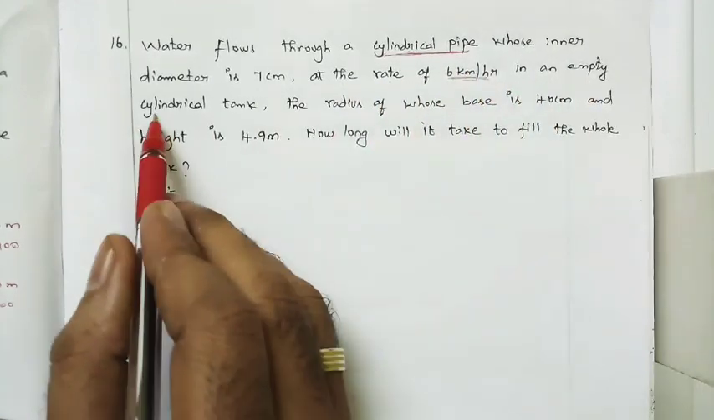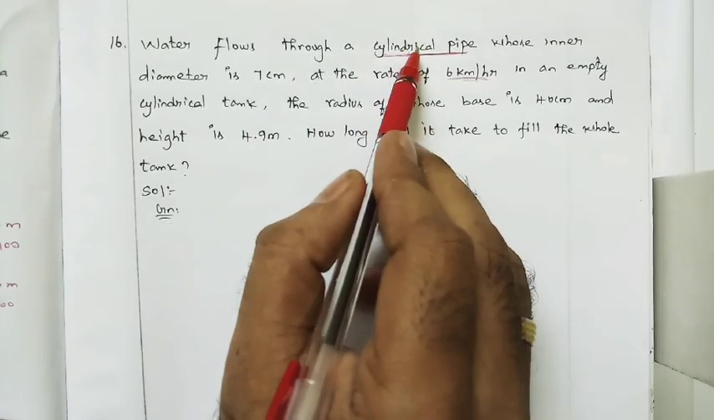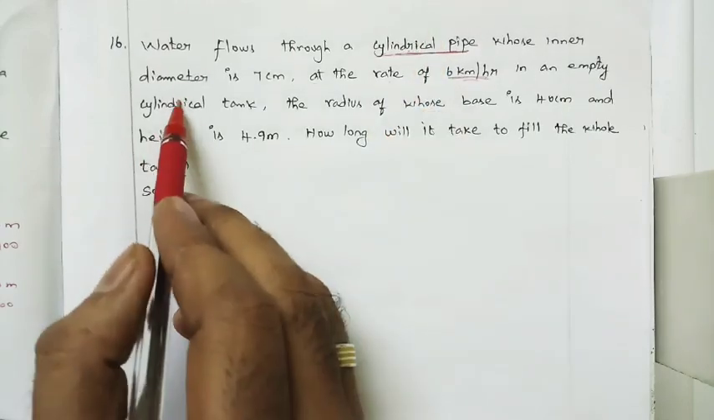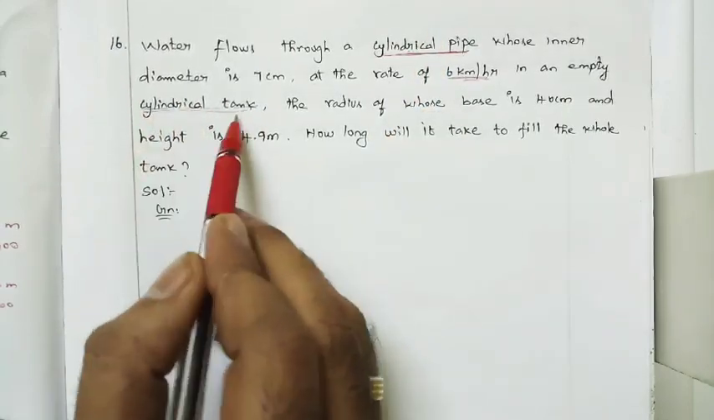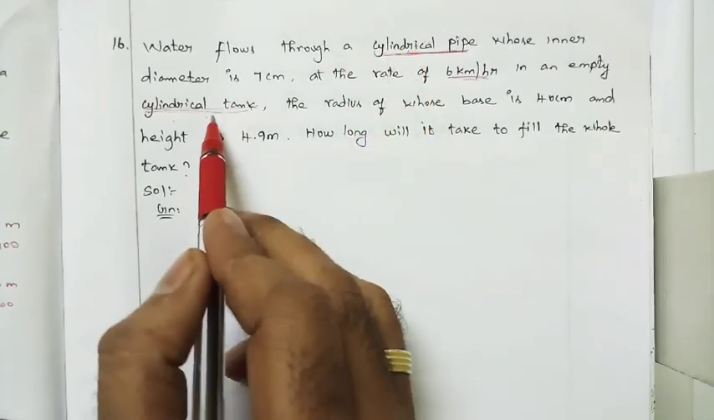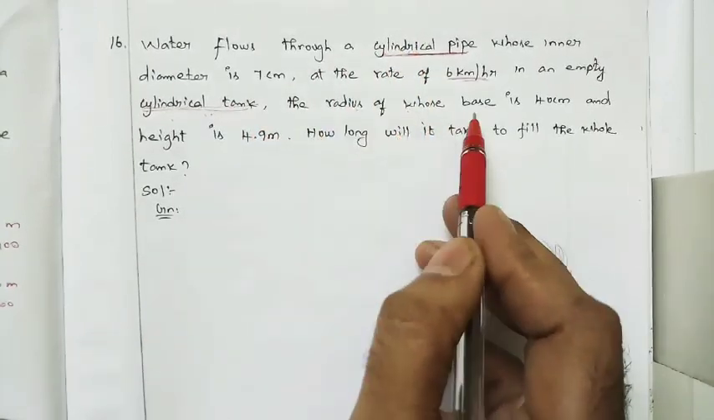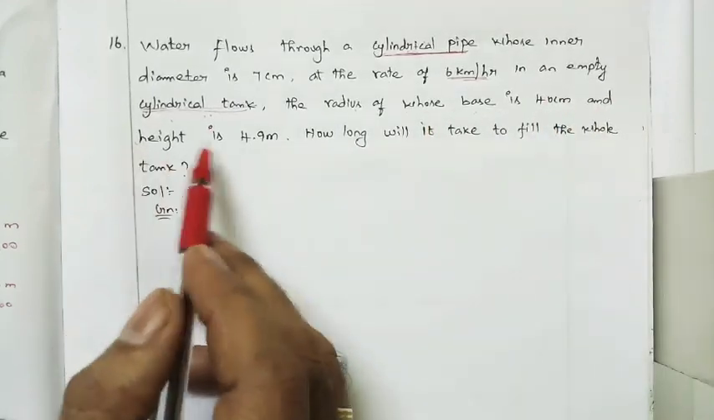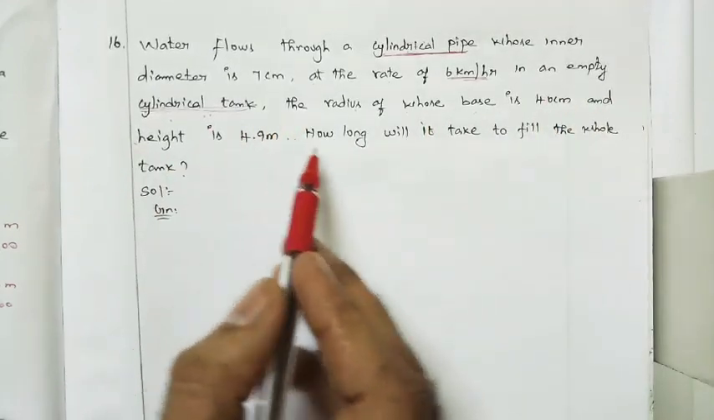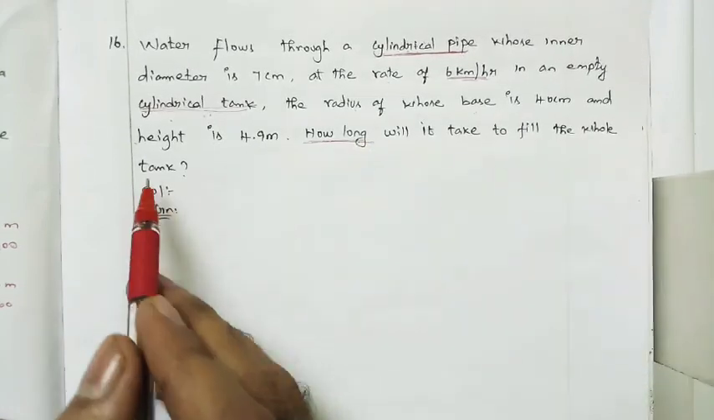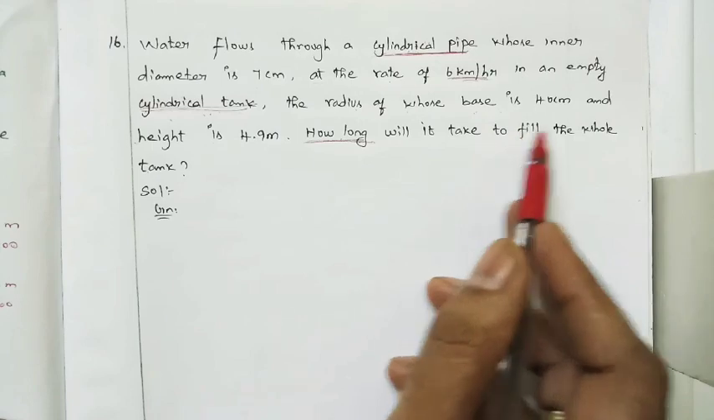In an empty cylindrical tank. See, water is flowing through a cylindrical pipe into a cylindrical tank. So both the pipe and the tank are cylinders. The radius of whose base is 40 centimeter and the height is 4.9 meter. How long will it take to fill the whole tank?